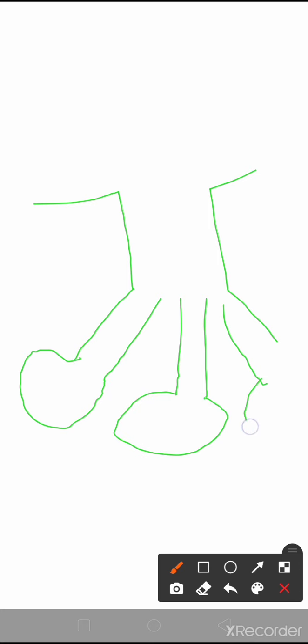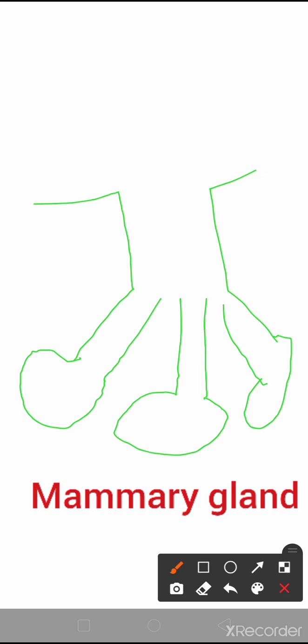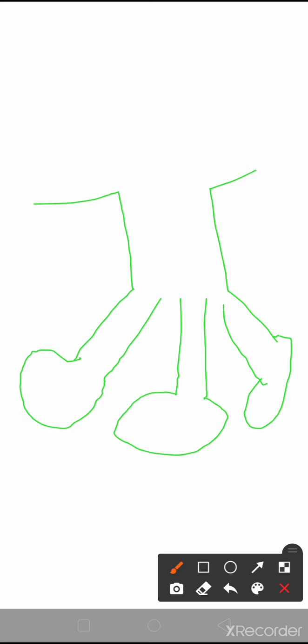So this is known as tubuloalveolar gland, and the example is our mammary gland, where we find the mammary duct, and there is alveoli also. So this is tubuloalveolar gland. So this is all about the glands. That's all about the epithelial tissue and its modification, and glands and its types.